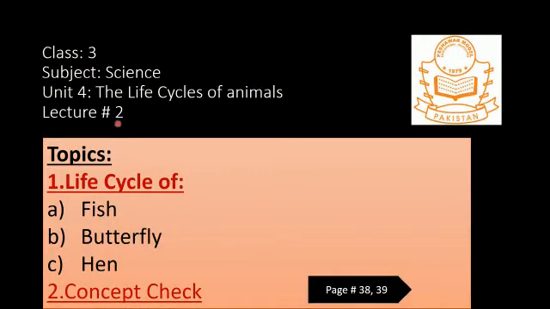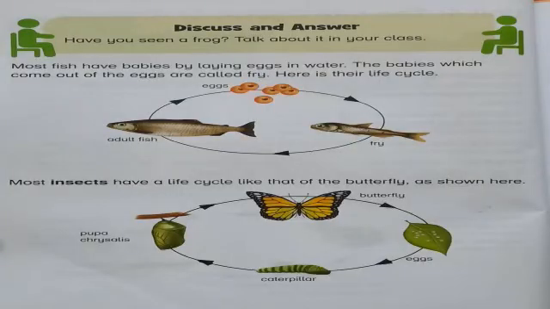Today we are having lecture number 2 taken from unit number 4, the life cycles of animals. In today's lecture, you are going to learn about the life cycle of a fish, butterfly, and hen, and in the end we are going to have the concept check. For this you are going to open your books first on page 38 and then 39. Dear students, this is page 38 of your book. Let's have the reading.